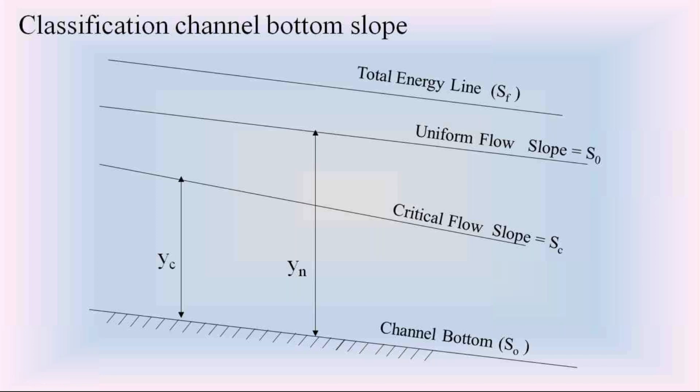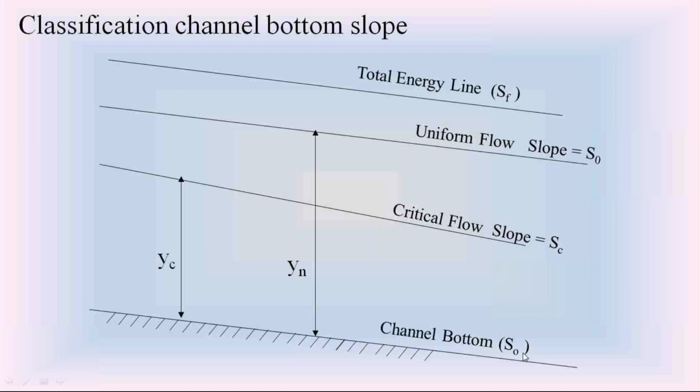And for your understanding, in the diagram I also indicate the normal depth yn. If you check this diagram, there is no depth y. Later I will indicate the depth y also in this discussion of classification of channel bottom slopes. So at present we consider only two depths of water flow: normal depth yn at uniform flow and the critical depth yc. This is the critical water surface profile having the slope SC.